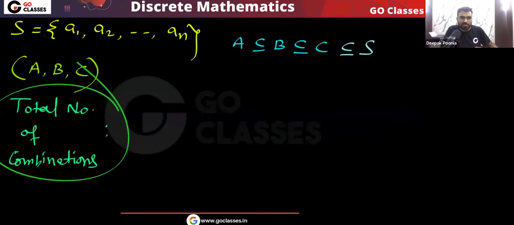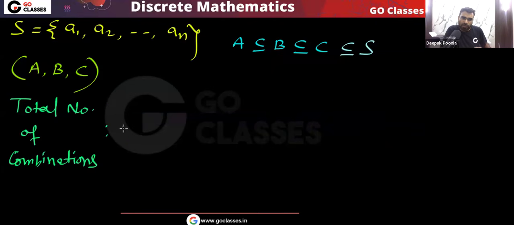The total number of combinations we have already found was 4 power n.